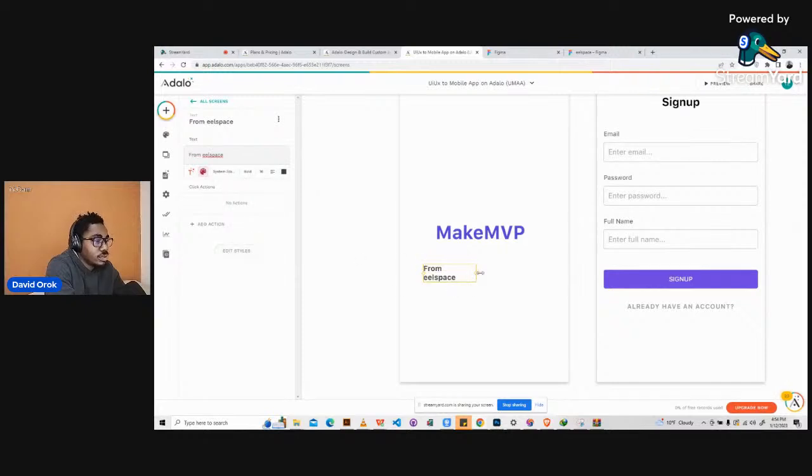Okay, so let's just adjust this a bit. Then what else? Let's change the color. We change the color to the color that was on the design, like this, and we're good. So I'll push this down here.